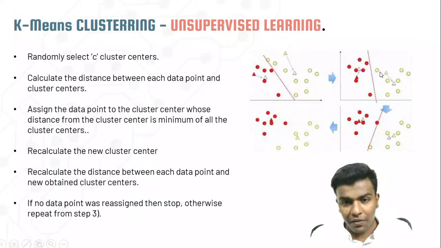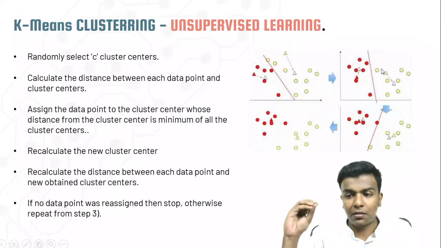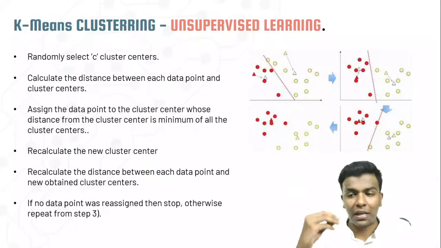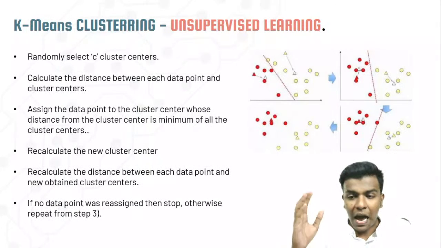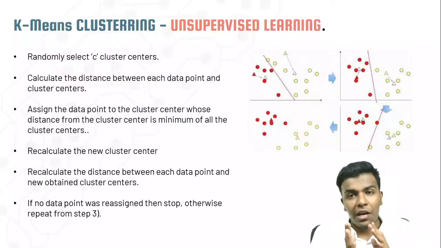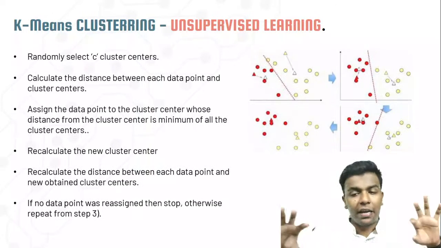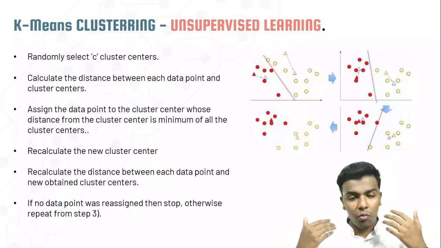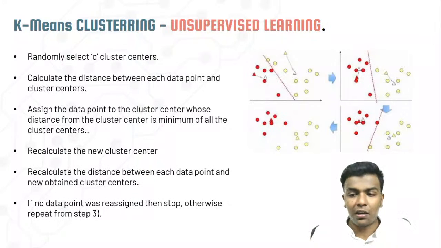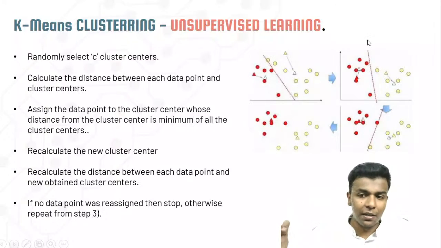With the help of that, the distance between the points is going to be estimated, and based on that it is going to segregate the values and assign a new cluster center, so that it can identify that every data point came here.